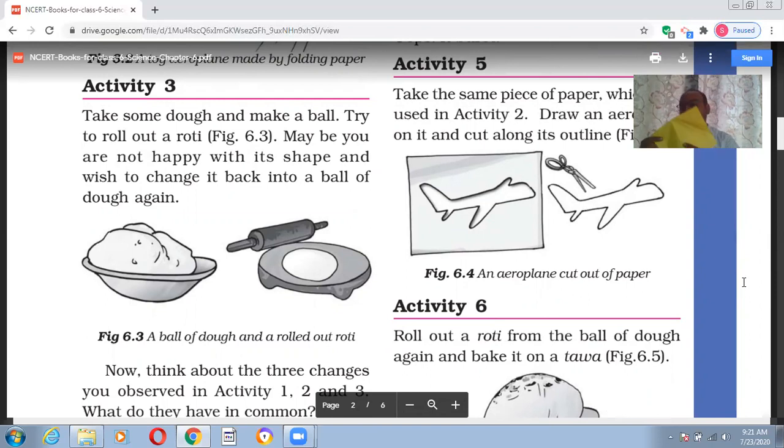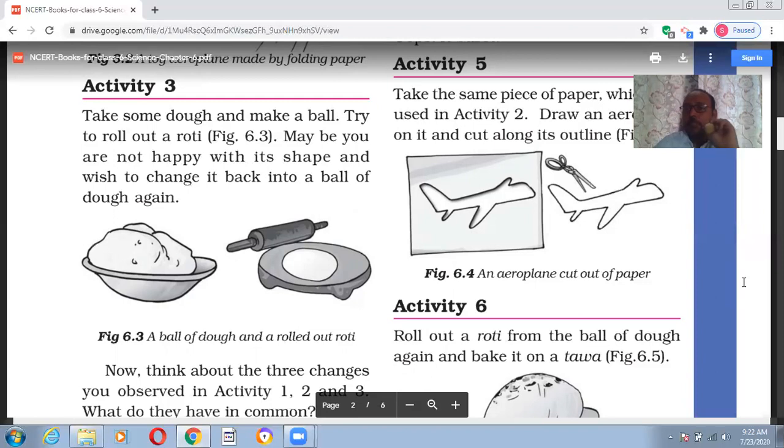Same way, if I draw an aeroplane and cut this paper like this, cutting and drawing, and when I open this, I will not get the same page, right? Same way, dough, when we cook it to make a chapati, that chapati cannot be changed back to that piece of dough, right?